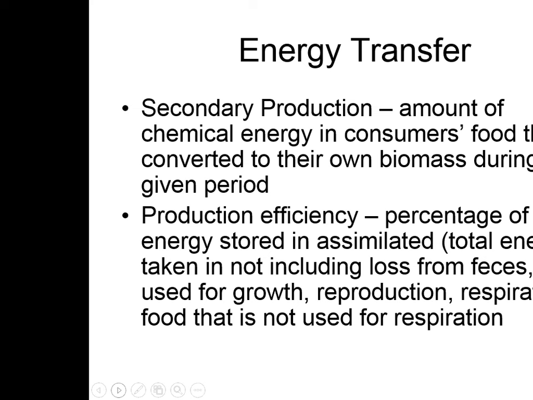Energy transfer. Secondary production is the amount of chemical energy in the consumer's food that is converted to their own biomass during a given period. Production efficiency is the percentage of energy stored and assimilated. Total energy taken in, not including the loss of feces, used for growth, reproduction, and respiration. So production efficiency is the percentage of energy stored in assimilated food that is not used for respiration.